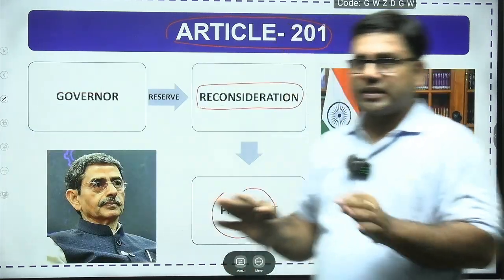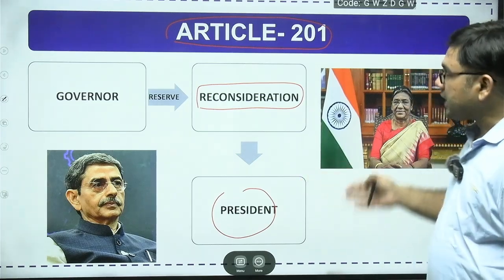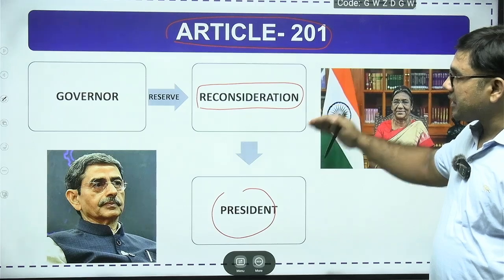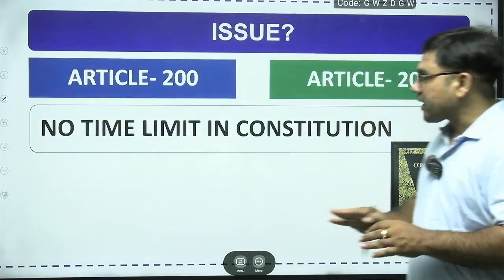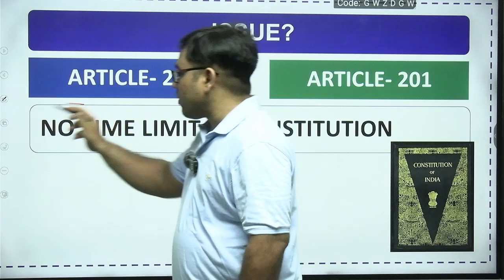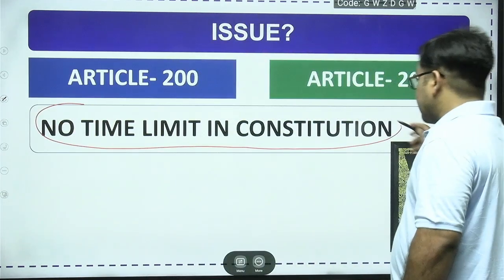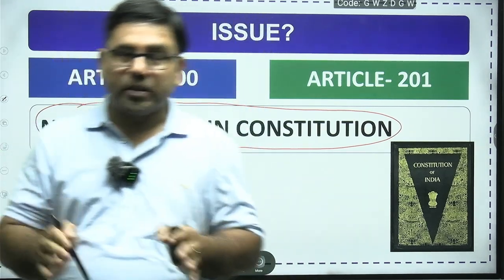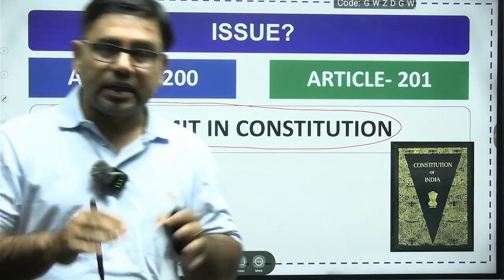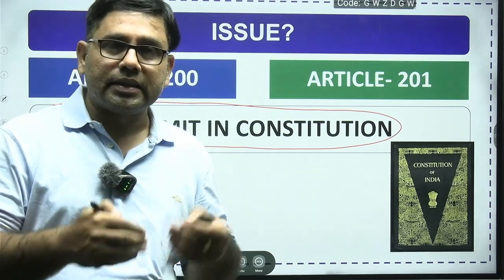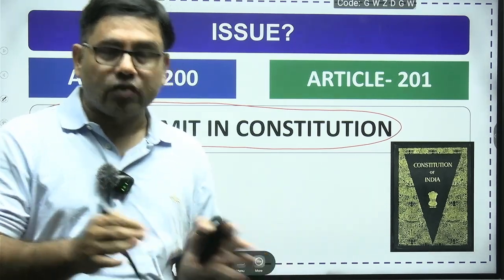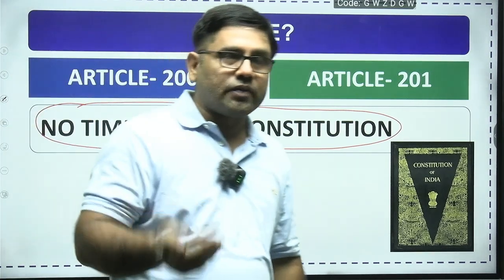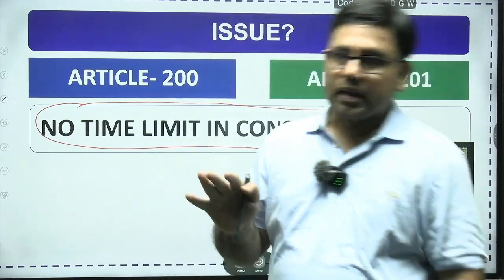But in all these cases, whether the governor is giving his approval, withholding his approval, sending for reconsideration, or reserving for the reconsideration of the president, no time limit is mentioned. Whenever the governor exercises any such option under Article 200, no time limit was mentioned under the Indian Constitution. Neither under Article 201. When the governor is reserving that bill for the reconsideration of the president, in what time frame the president will give his assent or not, no time limit was mentioned under the Indian Constitution.